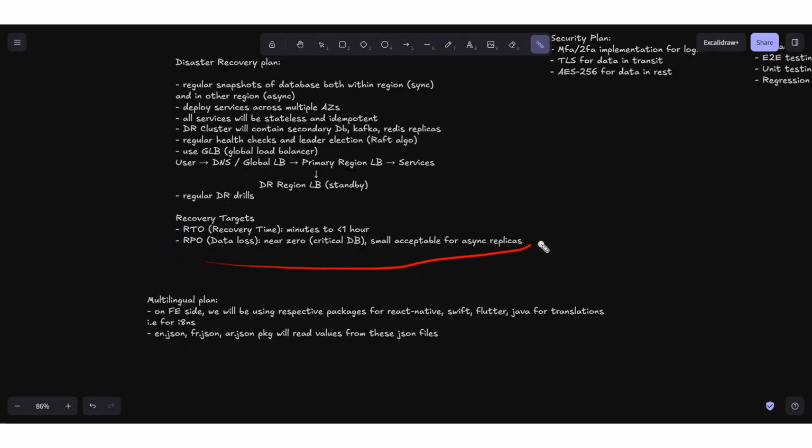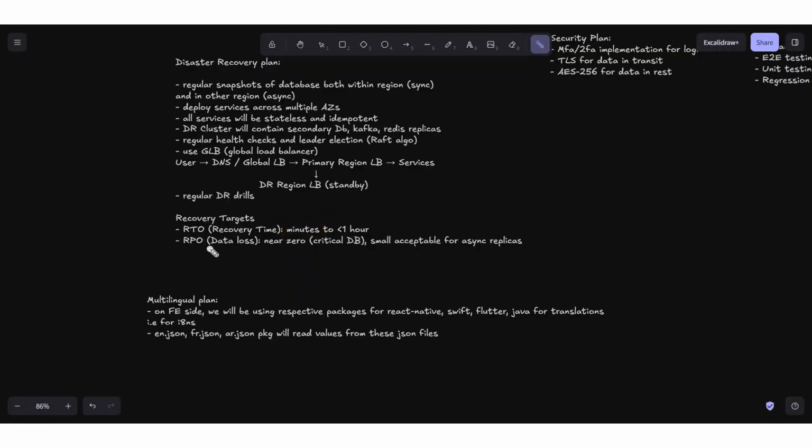And then there are some objectives, standard in the market: RTO and RPO. These are the recovery time objective and the recovery point objective. Let's say we are taking all of the best steps to make our system resilient, but still there can be situations where our system is down for some time. In those scenarios, the time for our system to recover and our traffic to be navigated to the disaster recovery cluster should be from minutes to less than 1 hour. Normally, it should be within minutes.